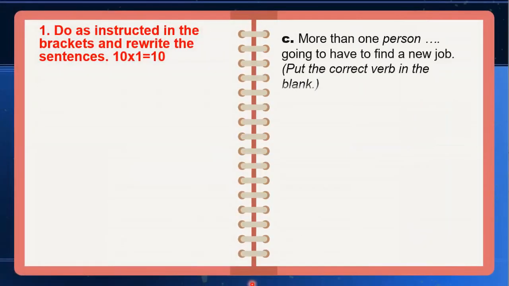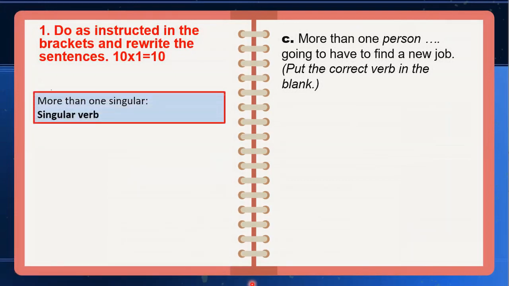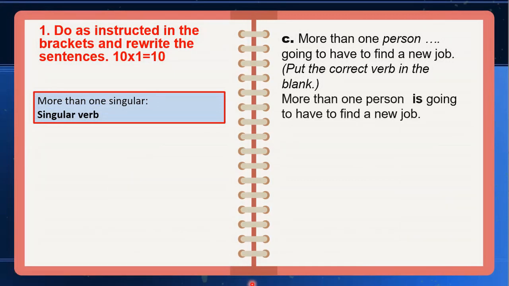Number C, more than one person going to have to find a new job. Is it is or is it are? That's the main question. Students, some of them think it is and some of them think it is are. So what do you think? Now let's see the explanation. More than one, if you have a singular word, like more than one person, always take a singular verb. Therefore, the correct answer is, more than one person is going to have to find a new job.